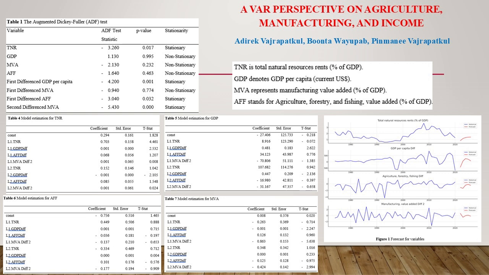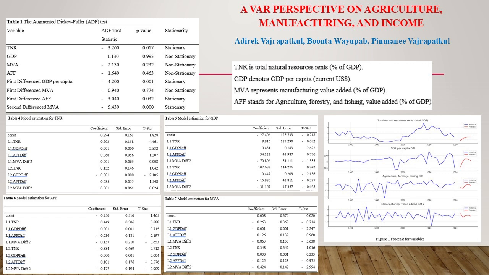In addition, natural resources play a significant role in Thailand's economy, contributing to GDP and providing essential inputs for other sectors. However, reliance on natural resources carries risks, including price volatility and environmental concerns. This study aims to explore these dynamics using a VAR model to provide insights into the complex interdependencies among agriculture, manufacturing, and natural resources.